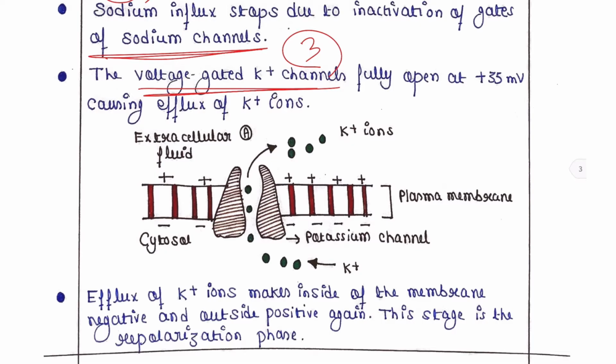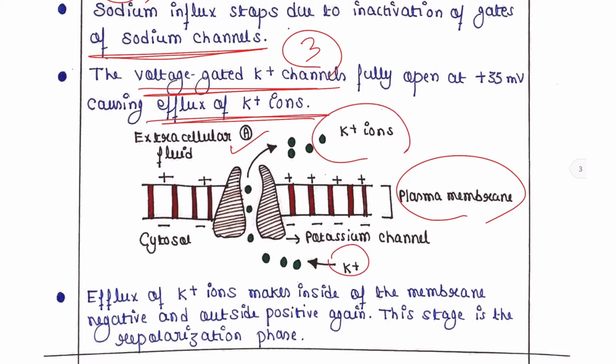So they are now fully open at plus 35 millivolt, causing efflux of potassium ions. Suppose this is the plasma membrane and this is site A. In this site, now what will happen? The potassium ions will be released from the cell cytoplasm to the extracellular space via this potassium channel. Efflux of potassium ions makes the inside of the membrane negative and the outside positive again. This stage is the repolarization phase.